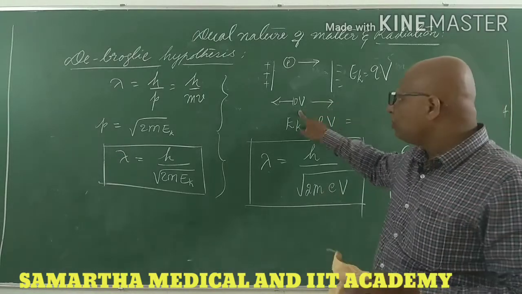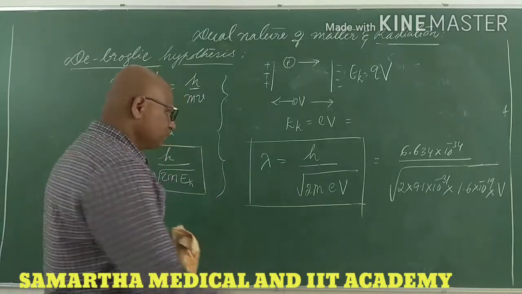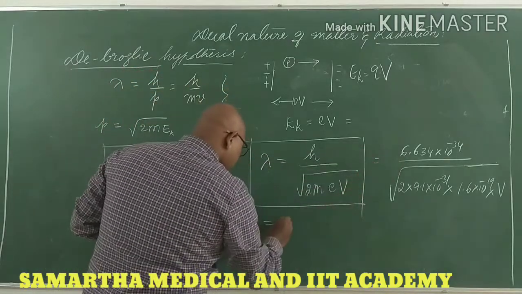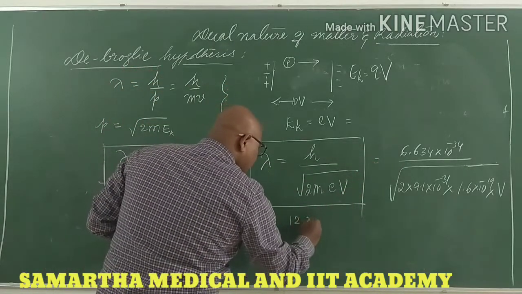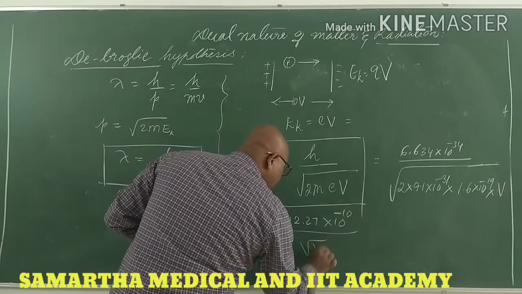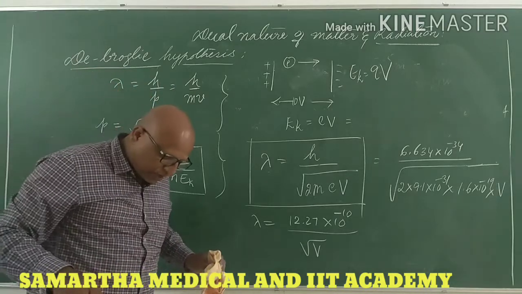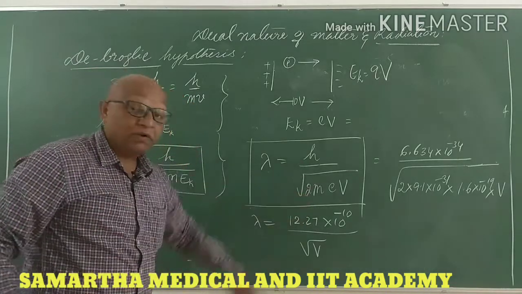You can put 1 volt, 2 volt, 3 volt, 100 volt, no problem. After simplification, it becomes 12.27 into 10 to the power of minus 10 whole divided by root V.